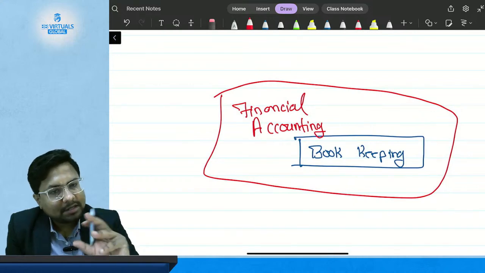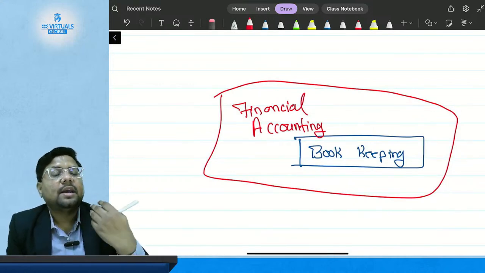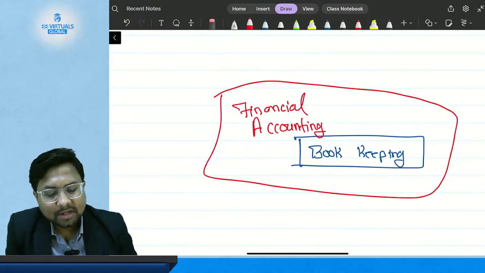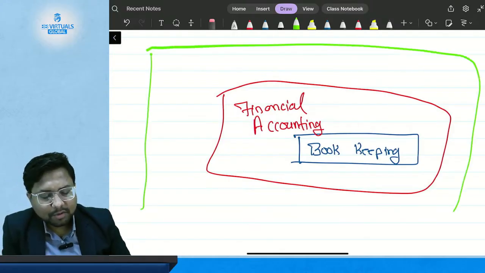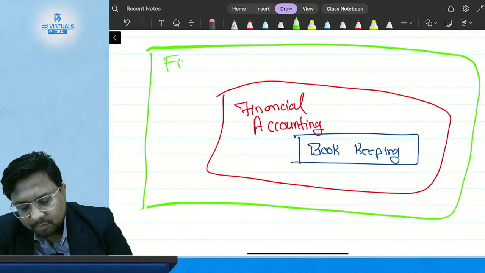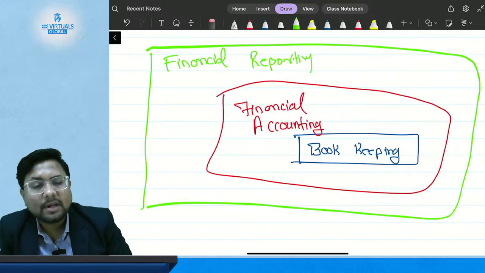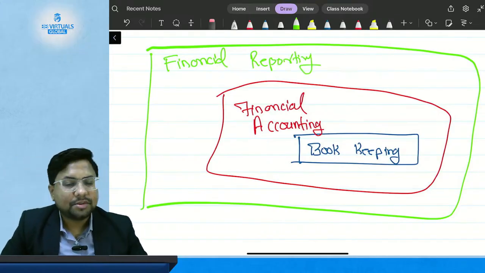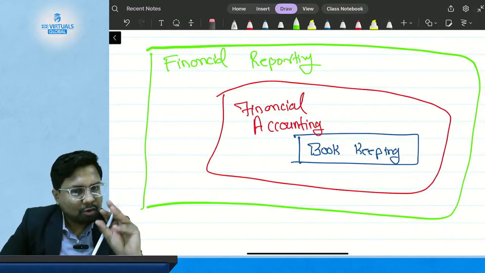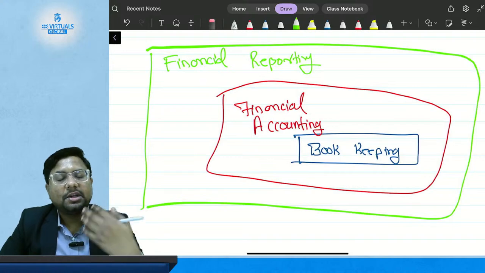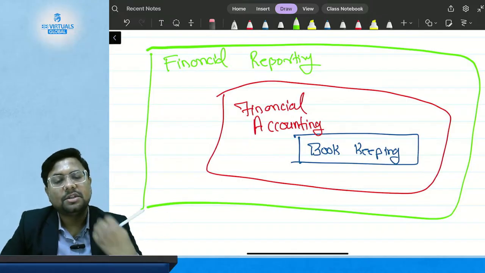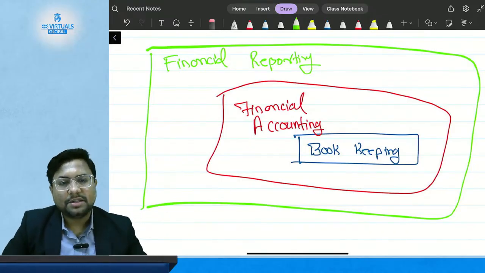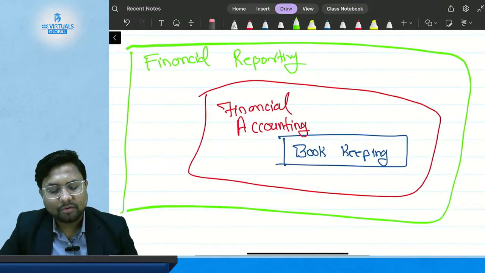So recording the transaction is bookkeeping. Analyzing, summarizing, and classifying the transaction is called financial accounting. And then comes a bigger picture. That is financial reporting, where you present your financial data in the form of financial performance and financial position. Okay, so bookkeeping is recording all the transactions; posting, classifying, and summarizing the transactions is called financial accounting; and presenting that information in the form of financial statements is called financial reporting.